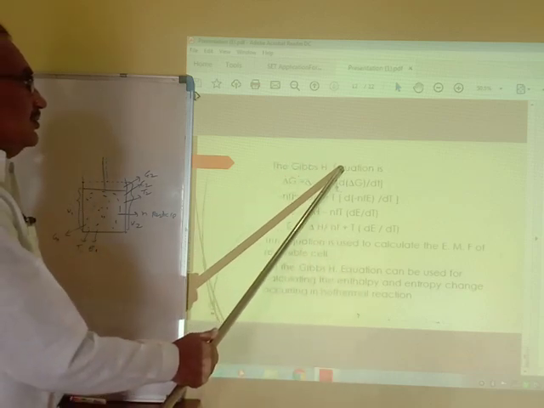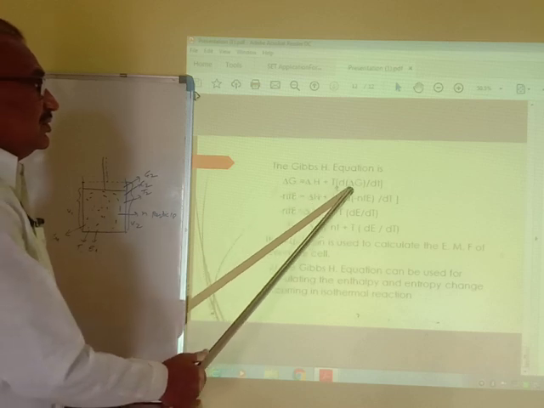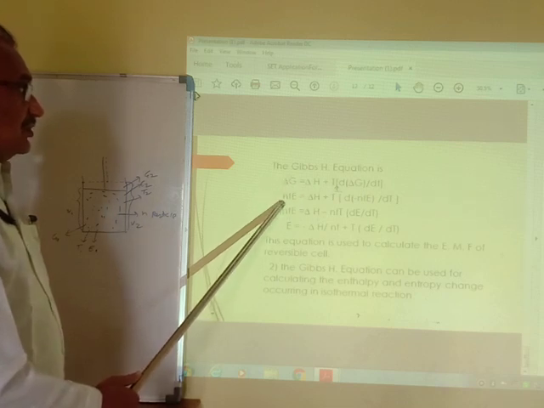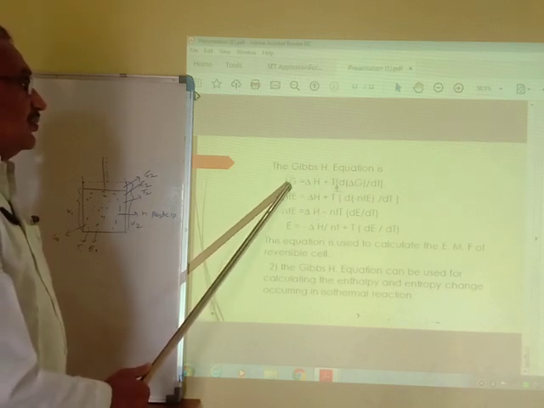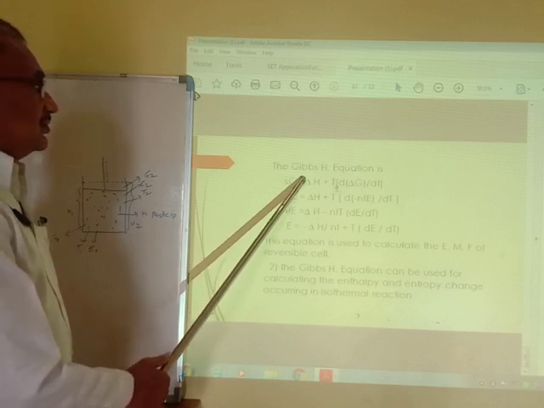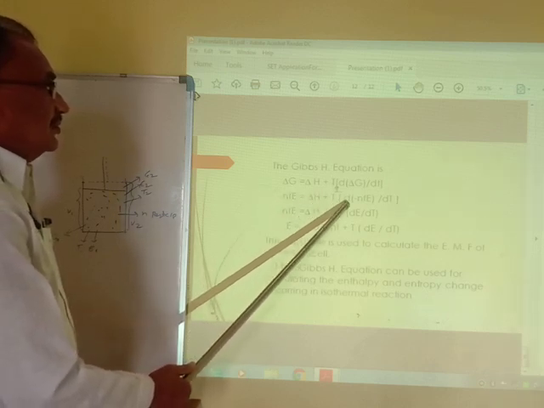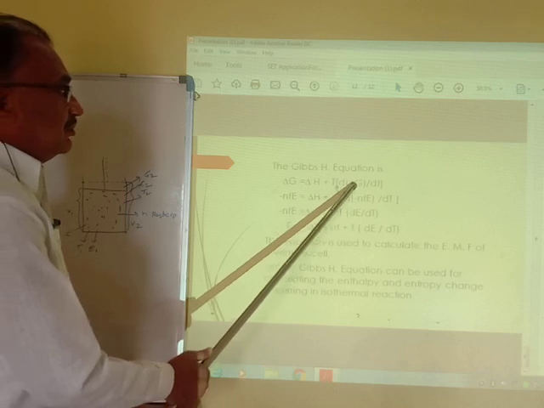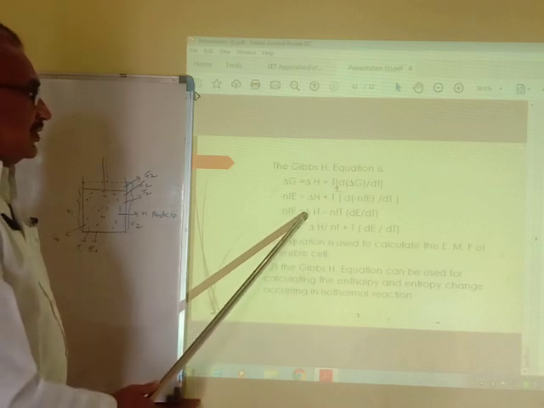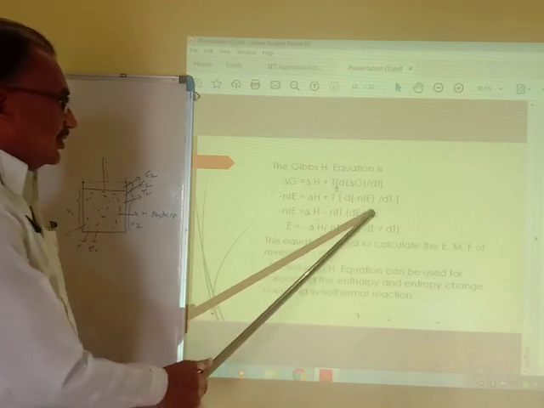We know the Gibbs-Helmholtz equation: delta G is equal to delta H plus T into d/dT of delta G. We know that delta G is equal to minus nFE, and therefore we put this value in: minus nFE is equal to delta H plus T into d/dT of minus nFE, and therefore minus nFE is equal to delta H minus nFT dE/dT.